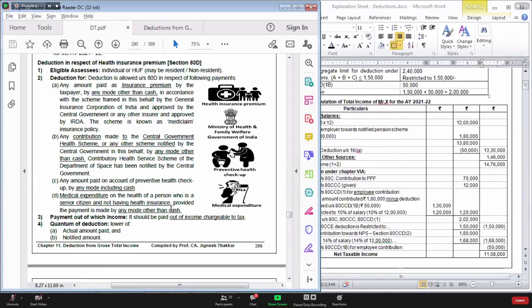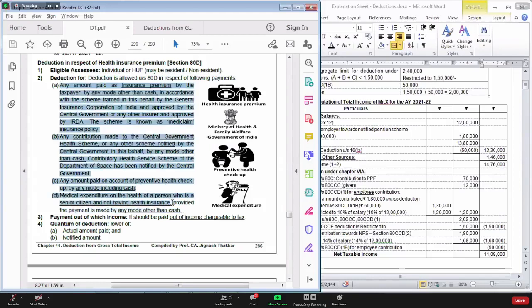And senior citizen people, they fall sick, they fall ill and they get hospitalized. For them, section 80D is not offering any deduction. Therefore, government came out with point number D. Now, if there is a senior citizen, he is undergoing any medical treatment, whatever expenditure is incurred, you can claim it as deduction, provided there is no health insurance policy. This payment should be made by any mode other than cash.